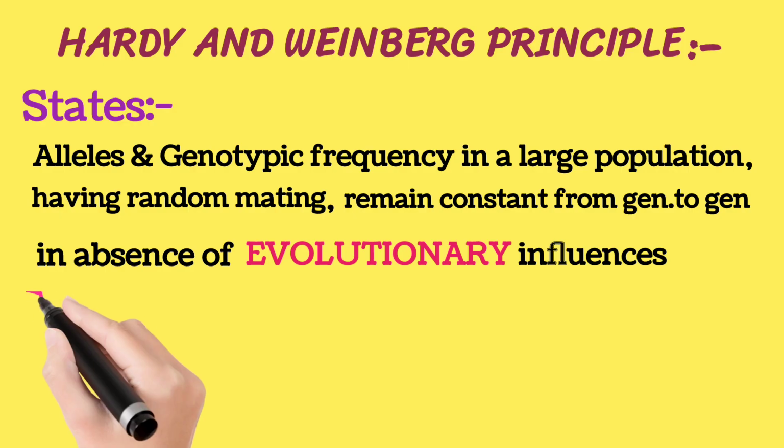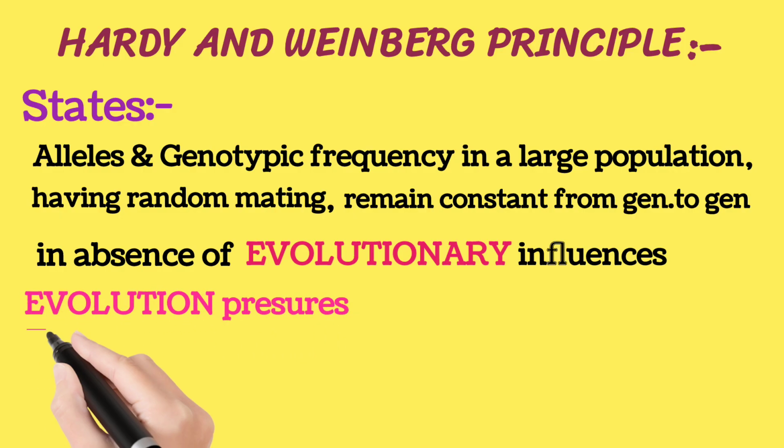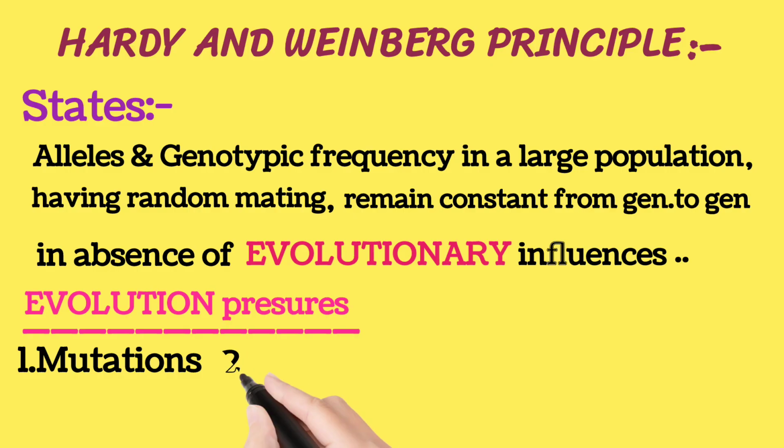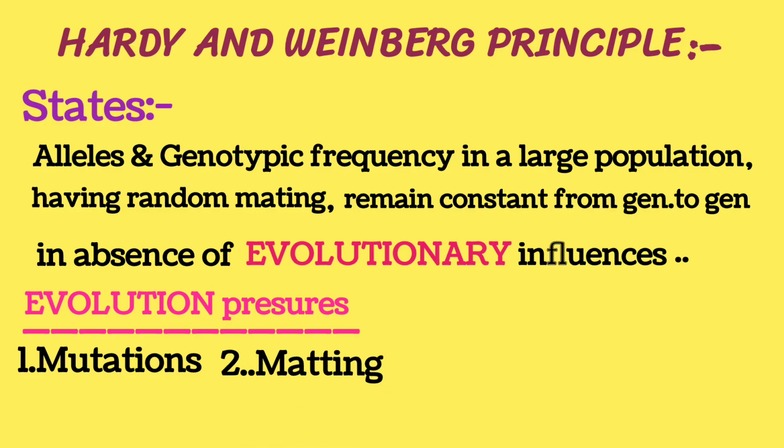Now let me show you here some evolutionary influences, or we can say evolutionary pressures, which must be totally absent. For example, we have a very significant evolutionary factor which affects the Hardy-Weinberg's principle. This is called mutation. You know, mutation is the main cause for evolution. So here mutation must be totally absent. Second important factor is mating.